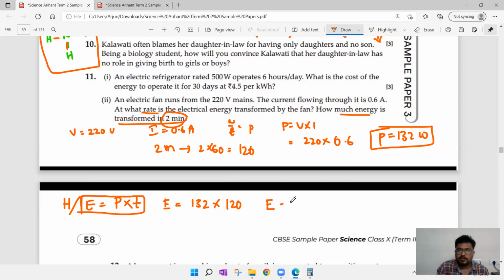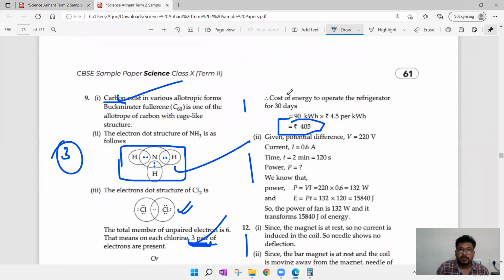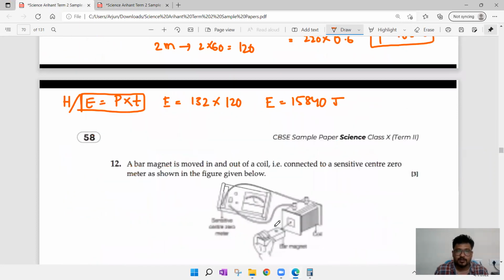So energy is equal to 15840 joule. So you can observe the values: 405 we got for the first one, and here we got 132 watt power and 15840 joule. Like that you can write the conclusion. So the power of the fan is 132 watt and it transforms 15,840 joule of energy. Like that you have to answer this.